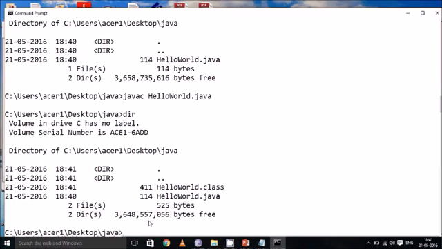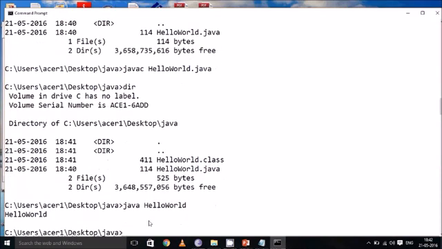To run this Java program, there is another command called java space HelloWorld. Now it will execute and print Hello World. So this is how we compile a Java program and run a Java program. The main thing is, to compile a Java program we use javac, and to run a Java program we use java. For compilation, we use the command javac space filename.java. To run the application, we use the keyword java space followed by the class name.